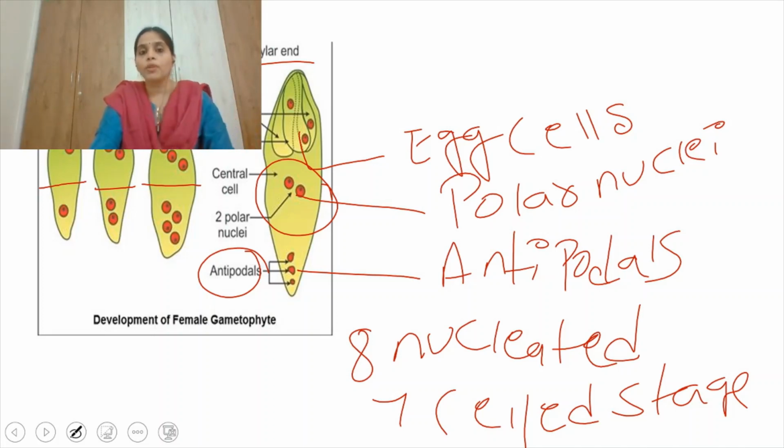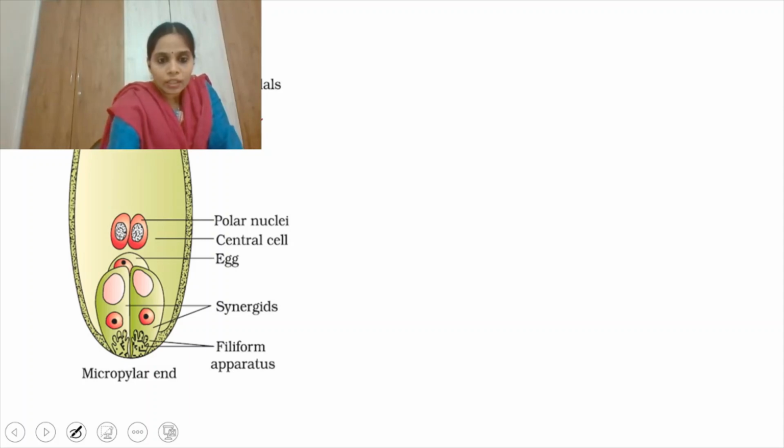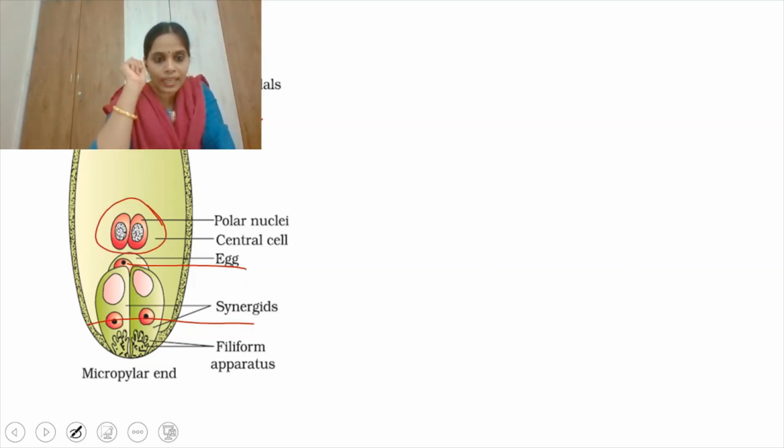Opposite to the micropylar end we have the chalazal end. The three cells present in the chalazal end are called antipodals. The remaining two cells combine and form a large central cell. Only one cell wall is formed around the two nuclei, and that is called the large central cell, and the two nuclei present inside the central cell we term polar nuclei. So see this one. This is the chalazal end where antipodals are present. These are the synergids, and this is the egg cell. The large central cell contains the two polar nuclei.